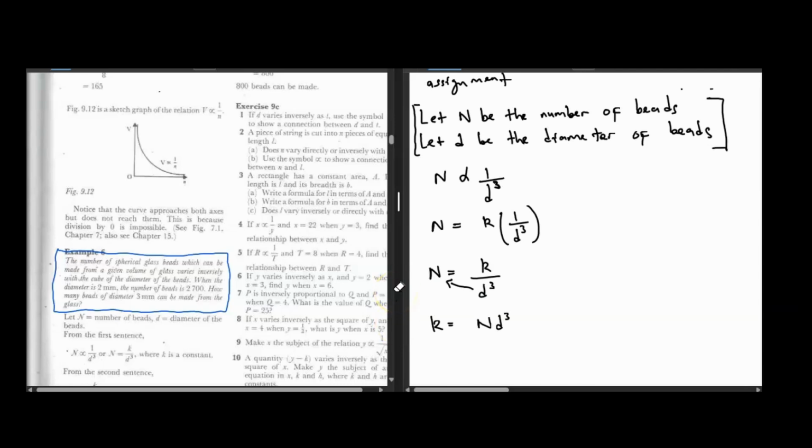So when we go back to our question, taudzwa kuti when the diameter is 2 millimeters, the number of beads is 2700. So k is equal to the number of beads, 2700, kana diameter iri 2 millimeters. So in 2 to the power 3 pana. So k is equal to 2700 multiplying 2 to the power 3, and then 2 times 2 is 4, 4 times 2 is 8.